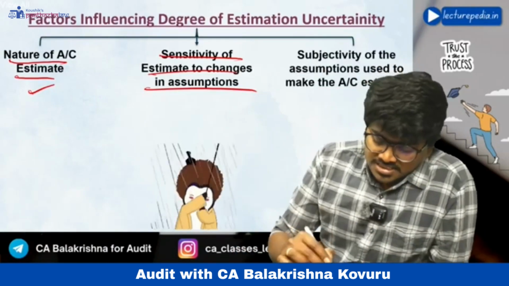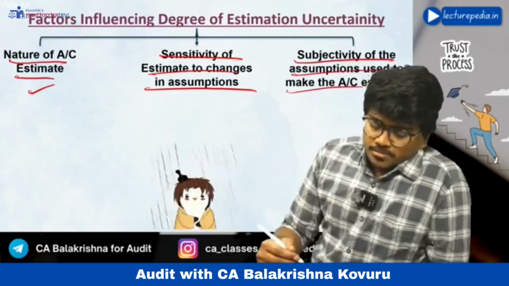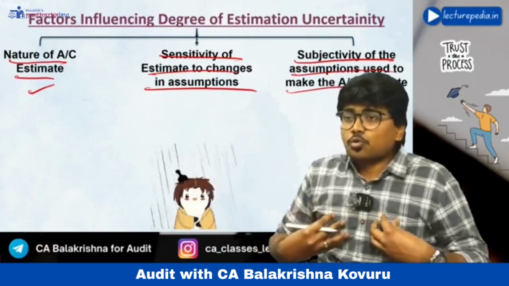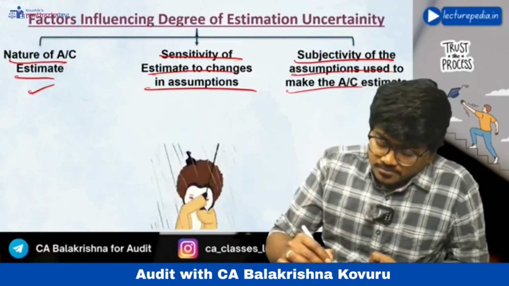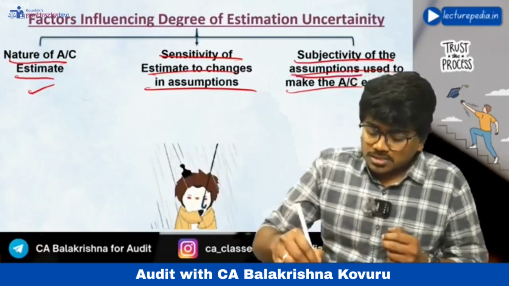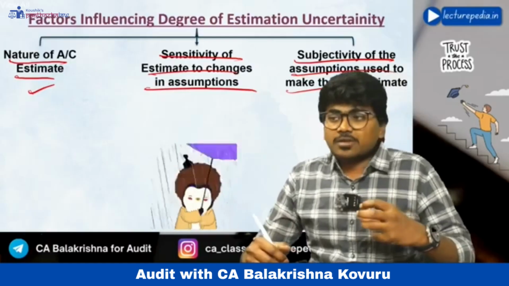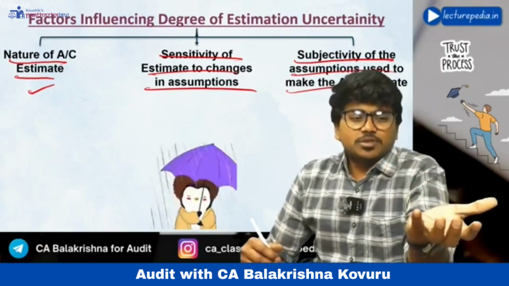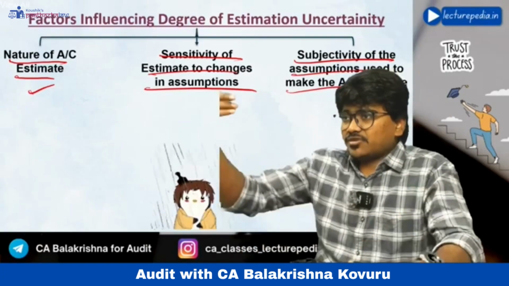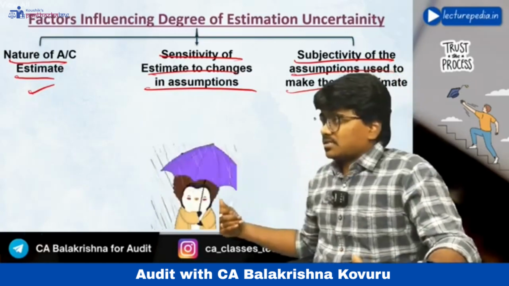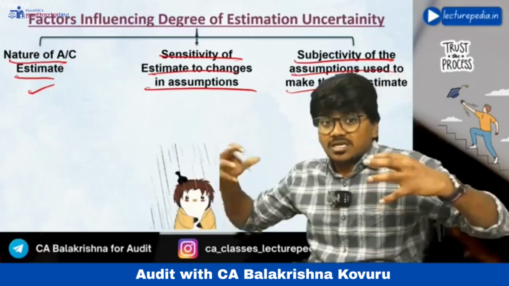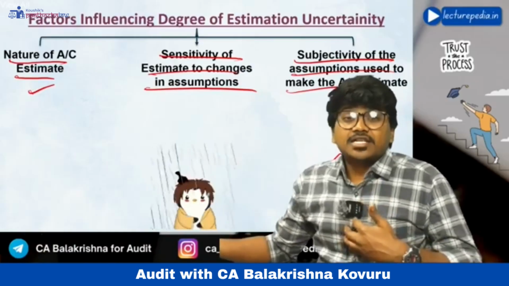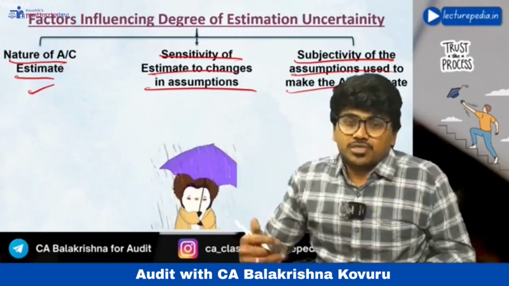Next, subjectivity of the assumptions used for making the accounting estimate. I have already explained this concept of subjectivity. Subjectivity means one's emotions. If assumptions involve subjective decisions, then there will be high estimation uncertainty. Like for example, I might think that this asset will be used for 5 years. Another person might think that this will be used for 10 years. Another person might think that we will use this asset for 20 years. So if you see here in this estimation of depreciation, each person is thinking differently. That is known as subjectivity, which will vary from person to person.